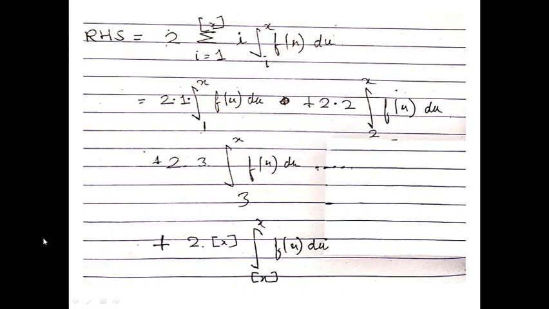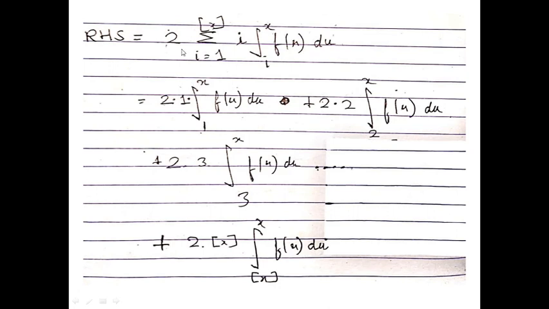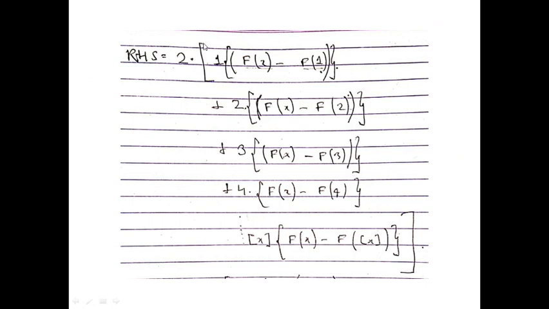I hope this is clear. Now what we do, we take 2 common here. 2 as shown can be taken out of the summation. 2 I have taken common from this bracket.